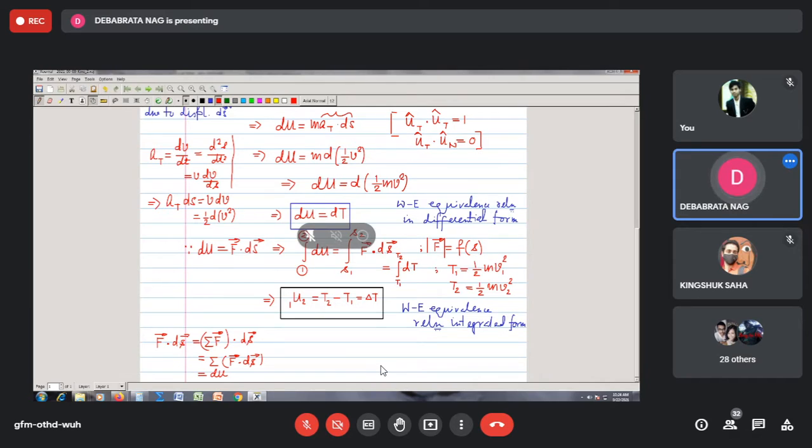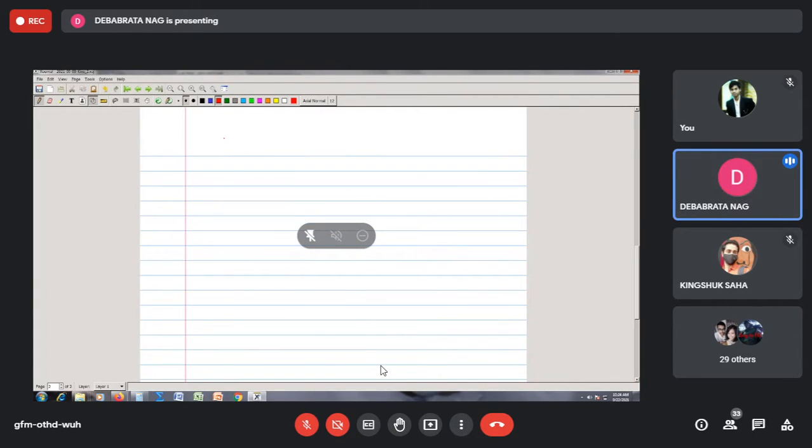Now the question may be, what is the advantage of that? If you look carefully, I have divided this into components, and this is the sum of all external forces. In fact, I have underlined the word all. That means you need to draw your free body diagram and show all the forces acting on the particle. Among those several forces acting on the particle, there can be some forces.